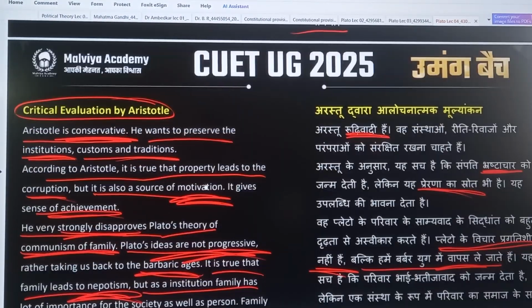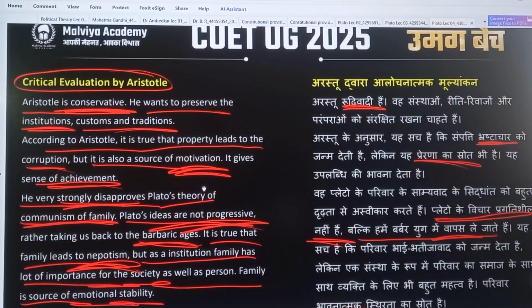Critical evaluation by Aristotle. So what are the criticisms done by Aristotle?